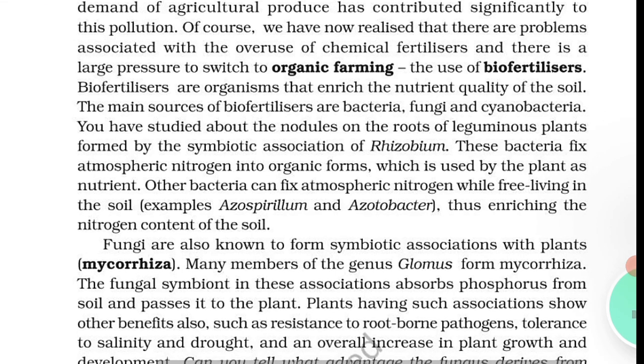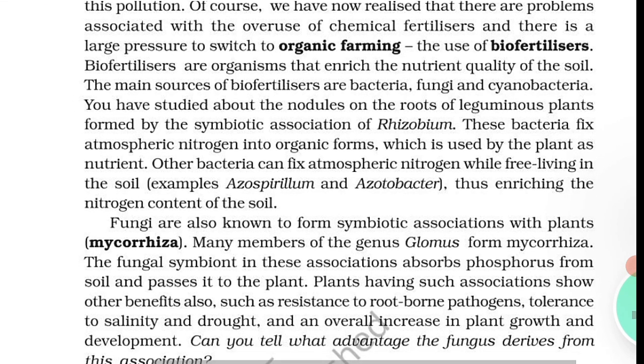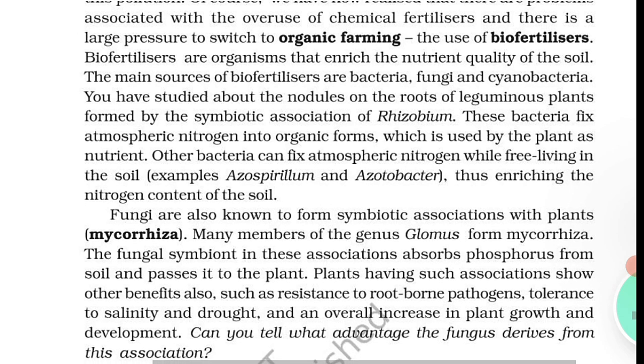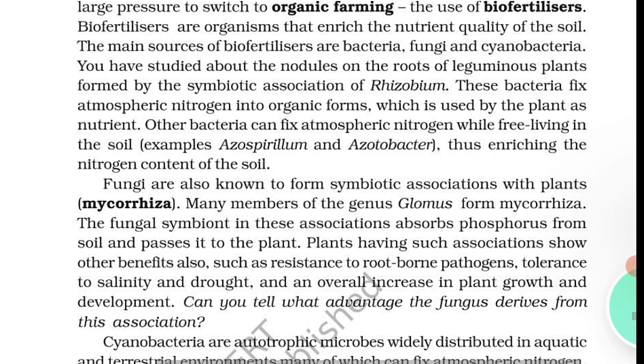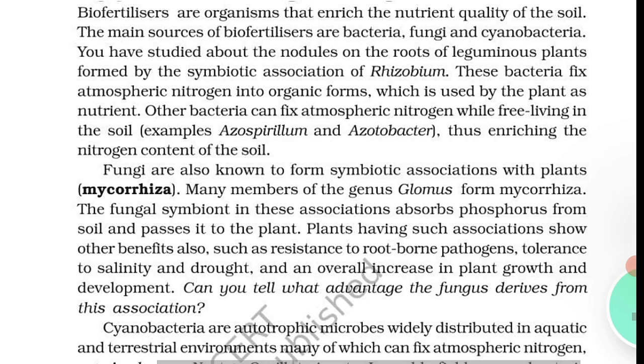The fungal symbiont in this association absorbs phosphorus from the soil and passes it to the plant. What does it absorb? Phosphorus from the soil and passes it to the plant. Plants having such association show other benefits also, such as resistance to root-borne pathogens, tolerance to salinity and drought, and an overall increase in plant growth and development. Can you tell what advantage the fungus derives from this association?